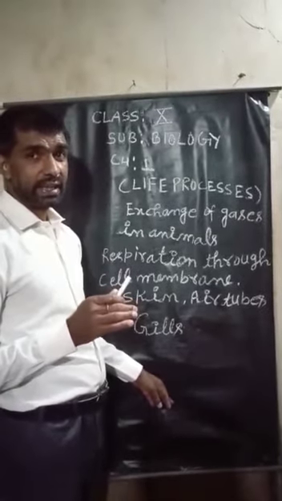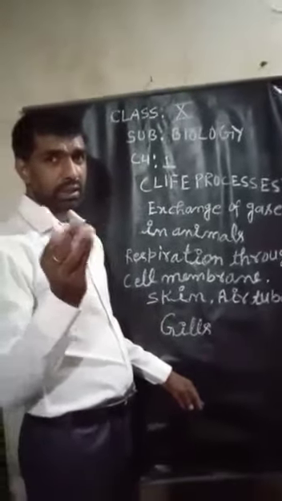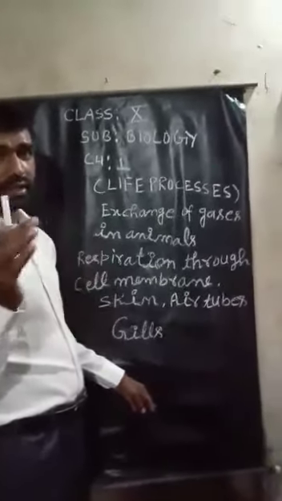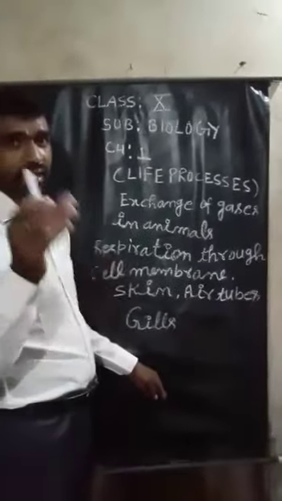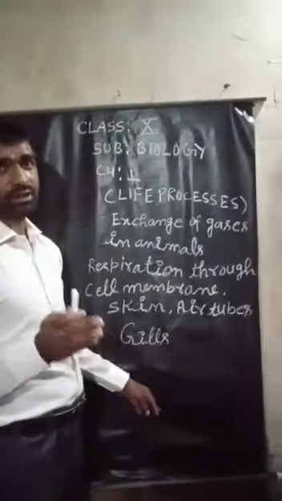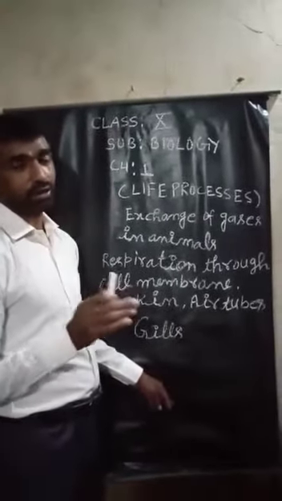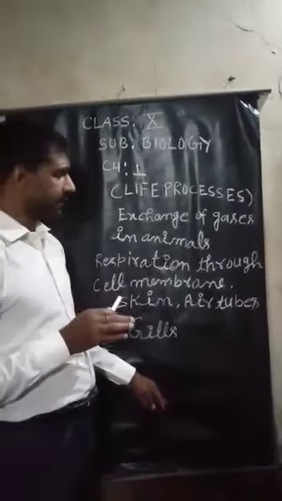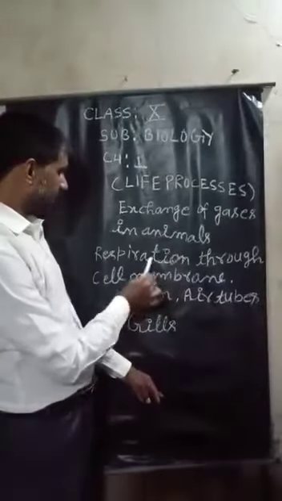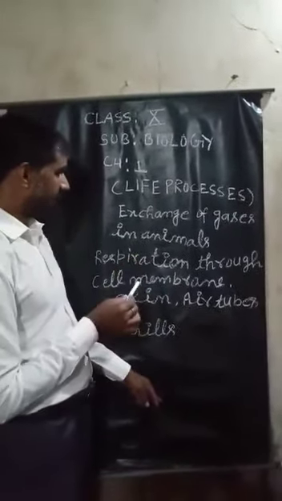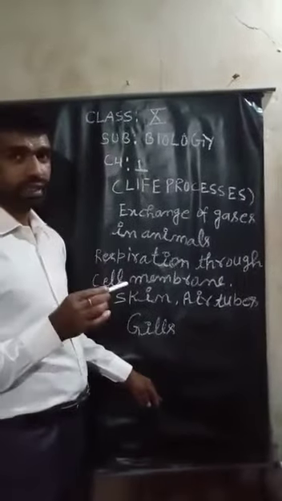That means according to their living place, the respiratory organs, the organs of exchange of gases, are different. That is gills, skin, air tubes, cell membrane and so on.